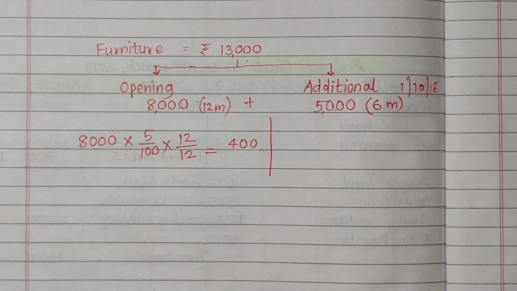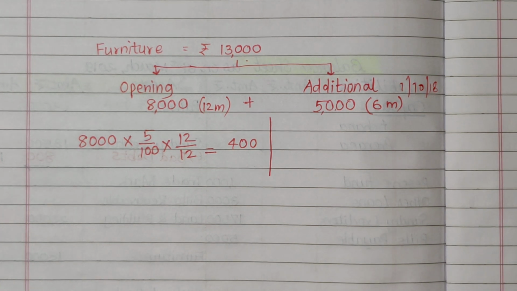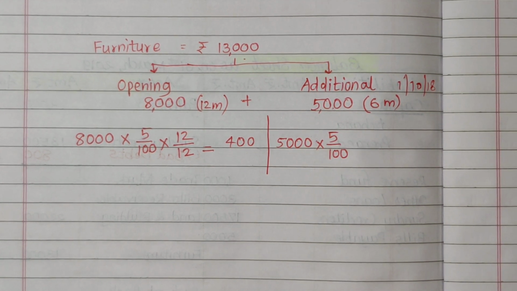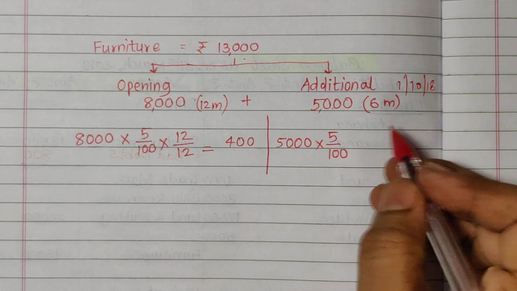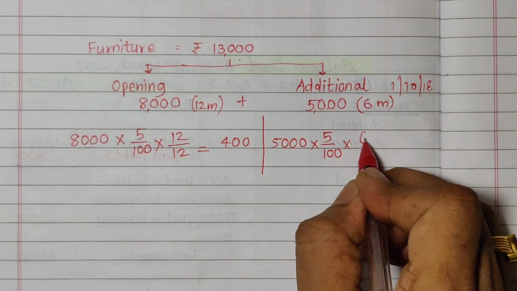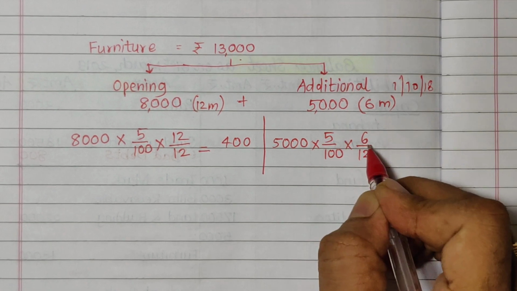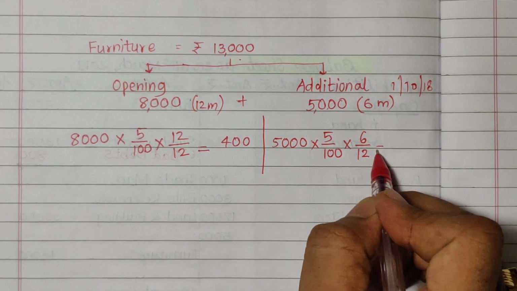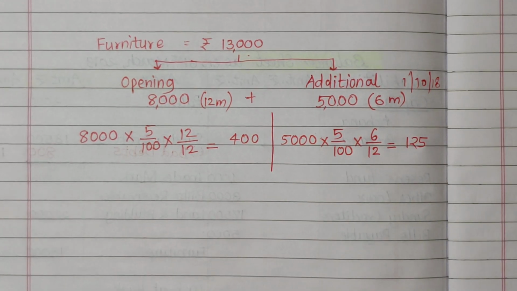And the working for the depreciation on the furniture purchased in the middle of the year is 5,000 multiplied by 5%. But this time we will work only for 6 months, that is 6 out of 12. So the answer is rupees 125.